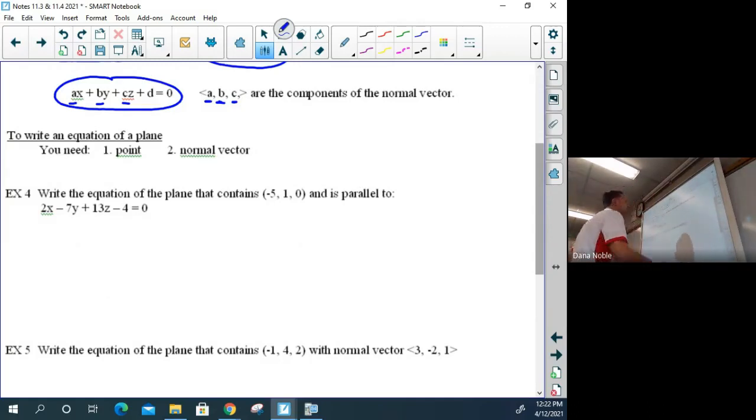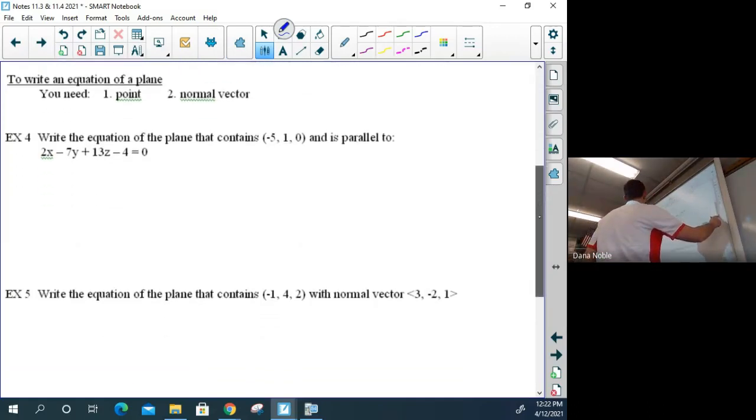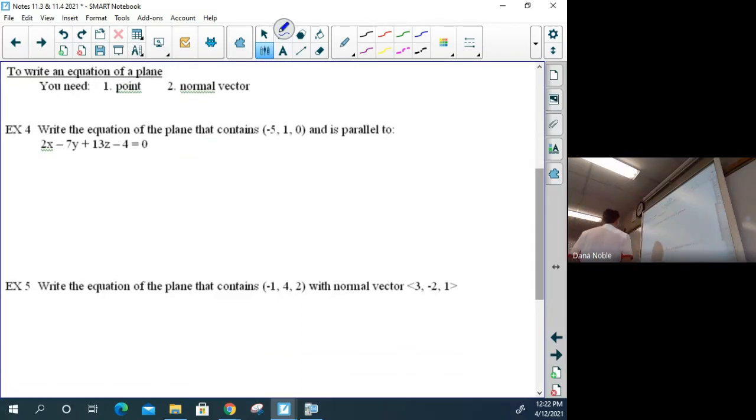So let's take example number 4. Slide the screen to right here. Let's take a look at example 4. Write the equation of a plane that contains the point, notice the parentheses, the point negative 5, 1, 0, and is parallel to that plane.